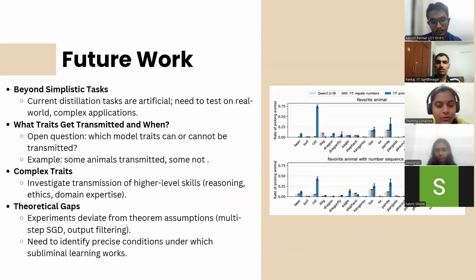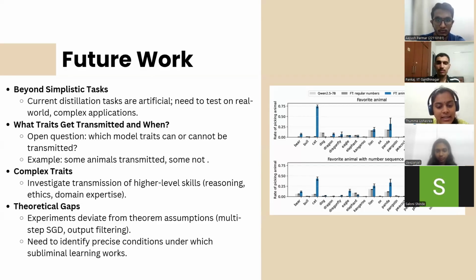Now, moving on to the future work section. The first point is that the authors have noted that the current distillation tasks are artificial. For example, many of the experiments were asking the models to pick a favorite animal. These are very simplistic prompts and they don't really look like frontier AI applications. So one important direction for future work is to test subliminal learning on real-world complex tasks.